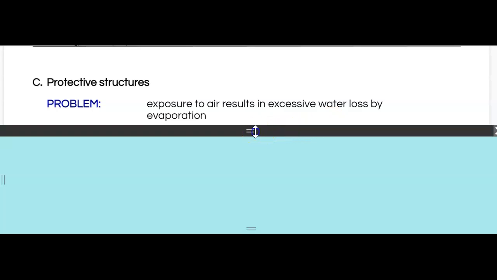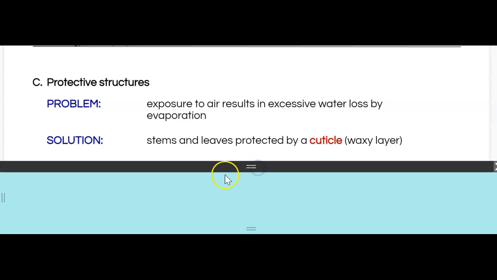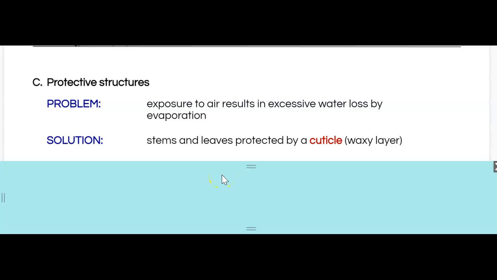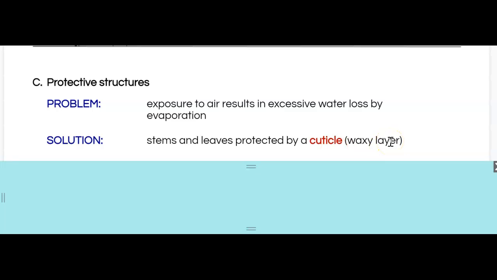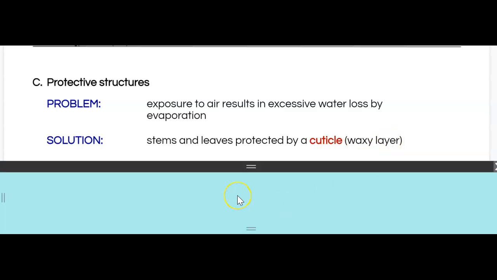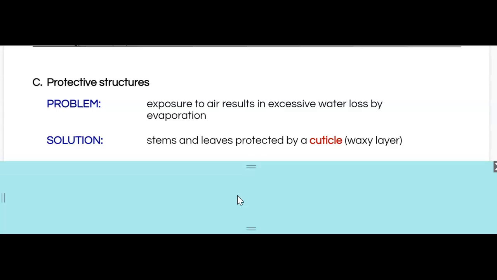So what's the solution to that? Well, the solution is that many plants have very obvious cuticles or waxy layers. And so that prevents those leaves. And you know what I'm talking about. We see them a lot in tropical plants, and we see them in some fruits and vegetables. I'm thinking about an apple.